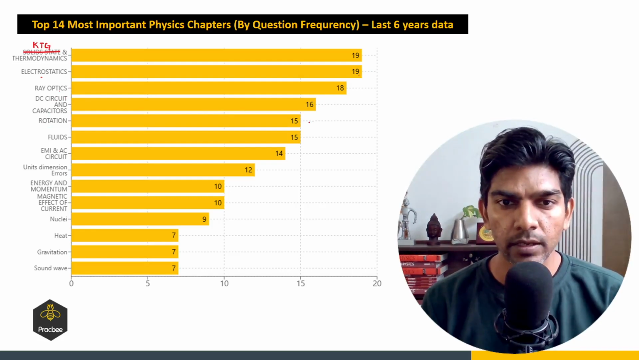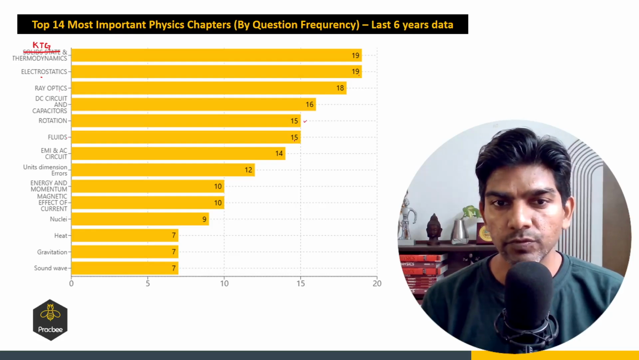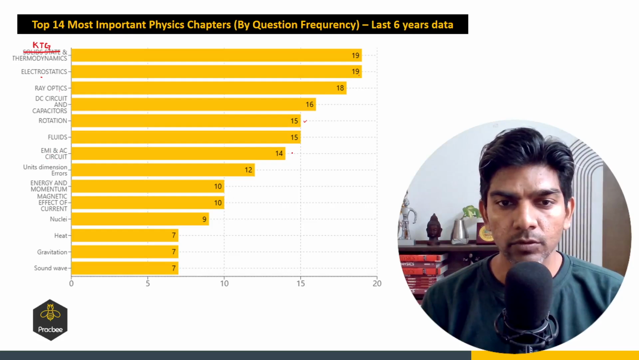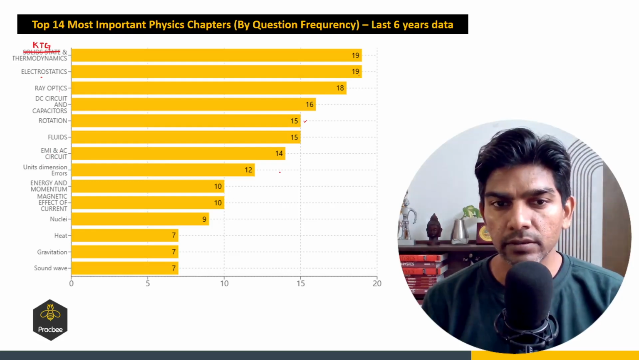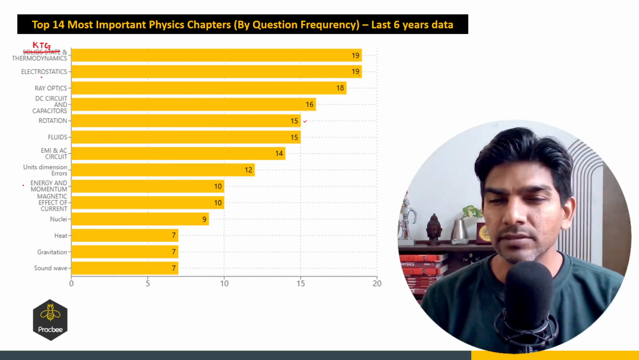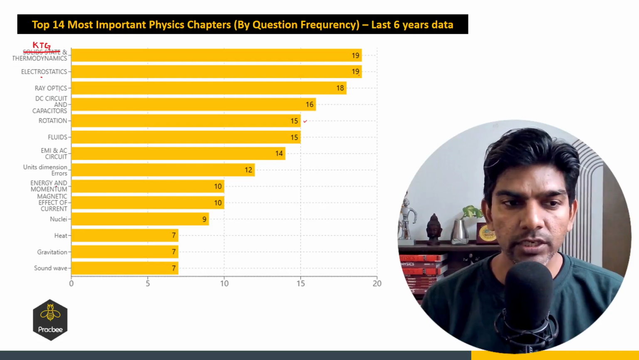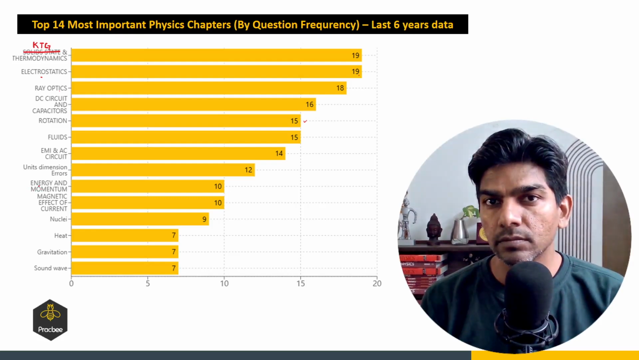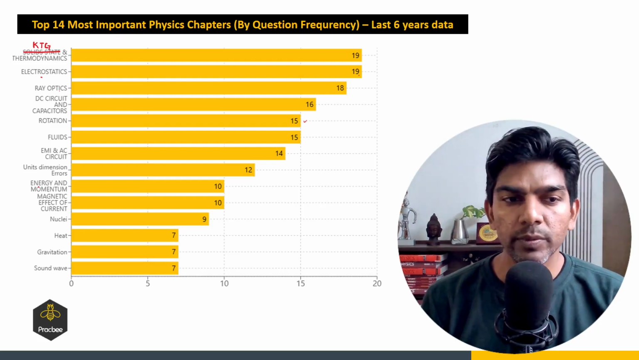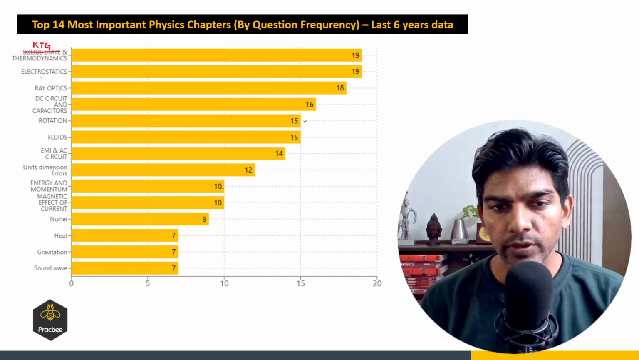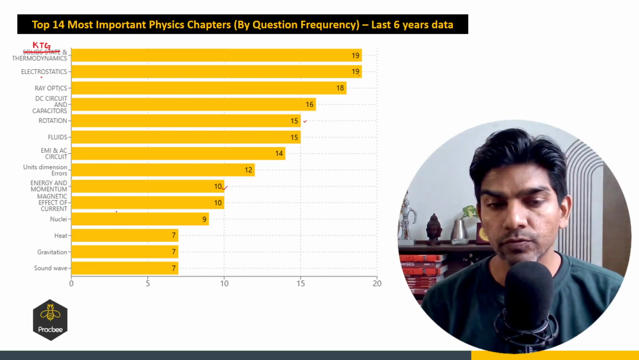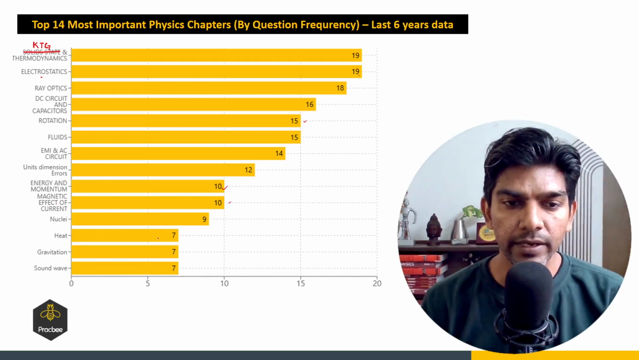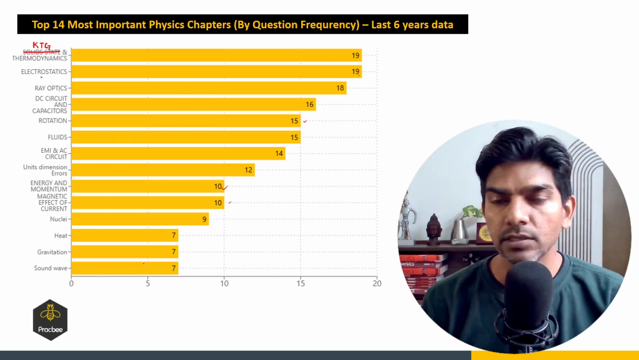then rotation 15 questions, fluids 15 questions, and then EMI and AC around 14, and then units and dimension and error 12 questions, then circular motion, work power energy, then center of mass or conservation of linear momentum and impulse concepts around 10 questions, and then magnetic effect of current around 10 questions. Nuclei, very important, 9 questions, heat 7, gravitation 7, sound wave 7.